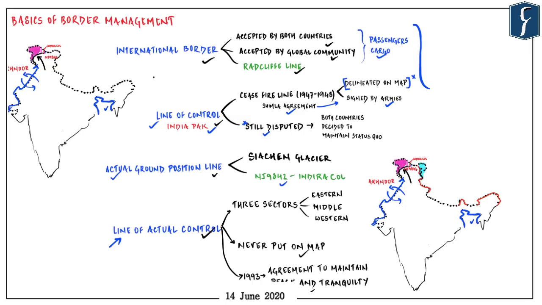So from the perspective of prelims examination, it becomes important to know the differentiation between international border, line of control, actual ground position line, and line of actual control. Also, this differentiation is important to understand the current context in which India and China are involved at various locations in Ladakh, the basics of which have been covered in our DNS earlier by Mangal sir and by Nagendra sir.